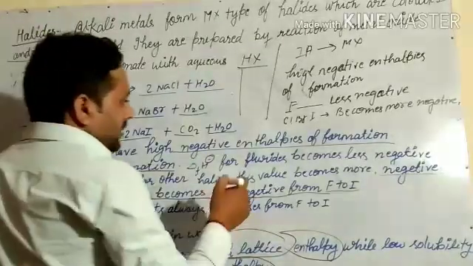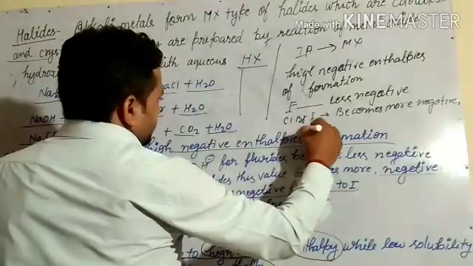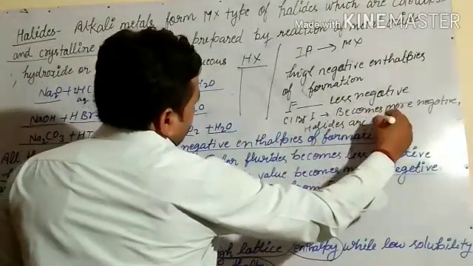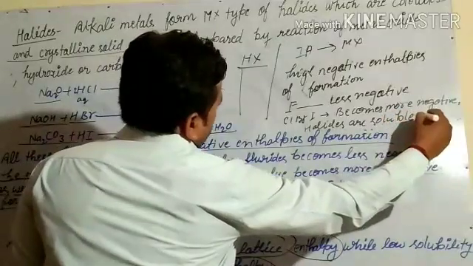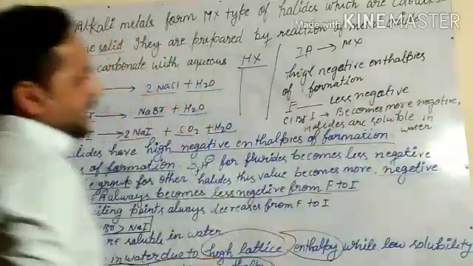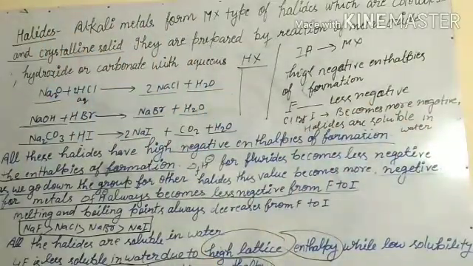And their solubility: halides are soluble in water. So these points we have seen.